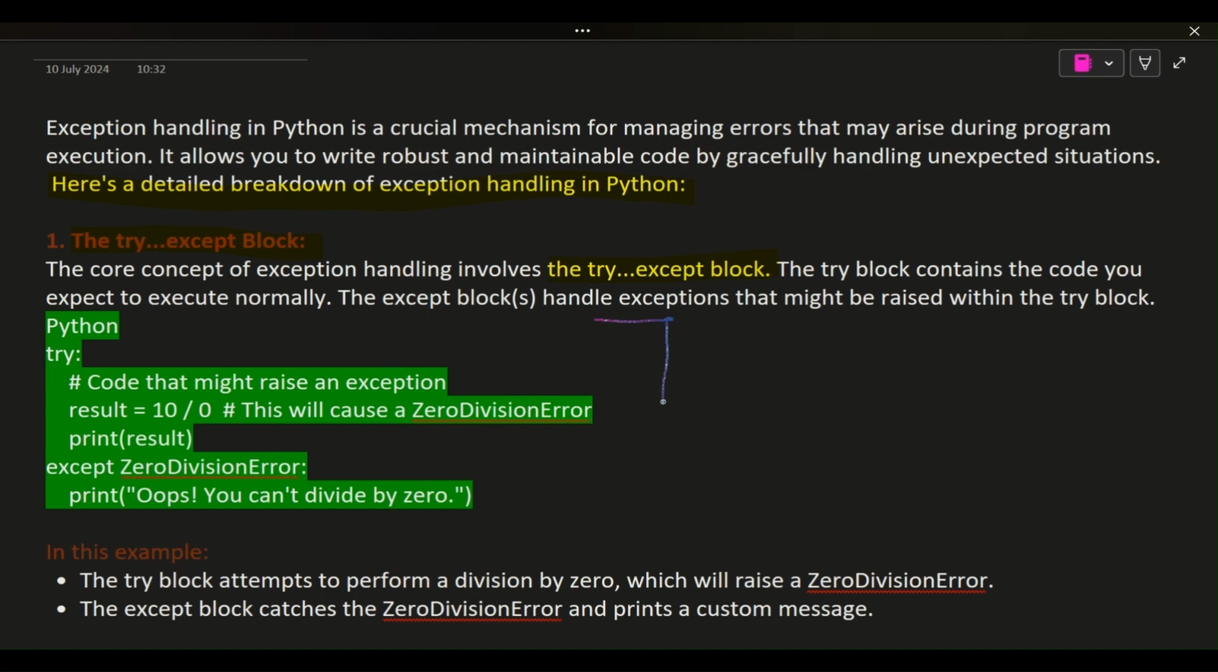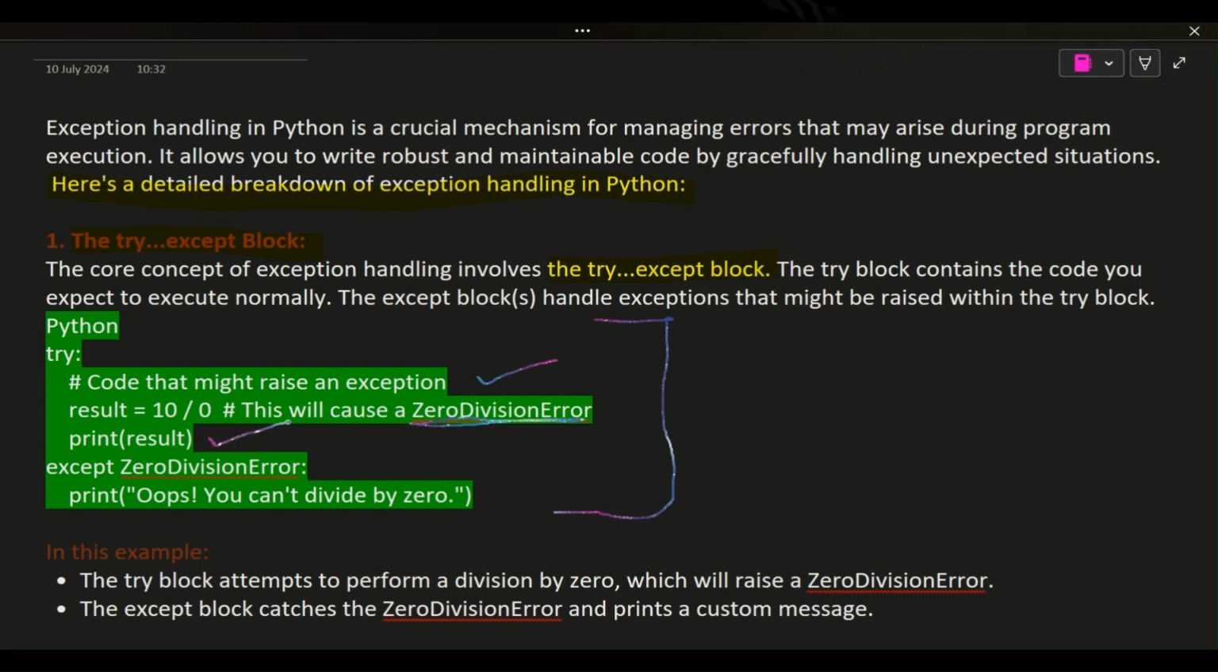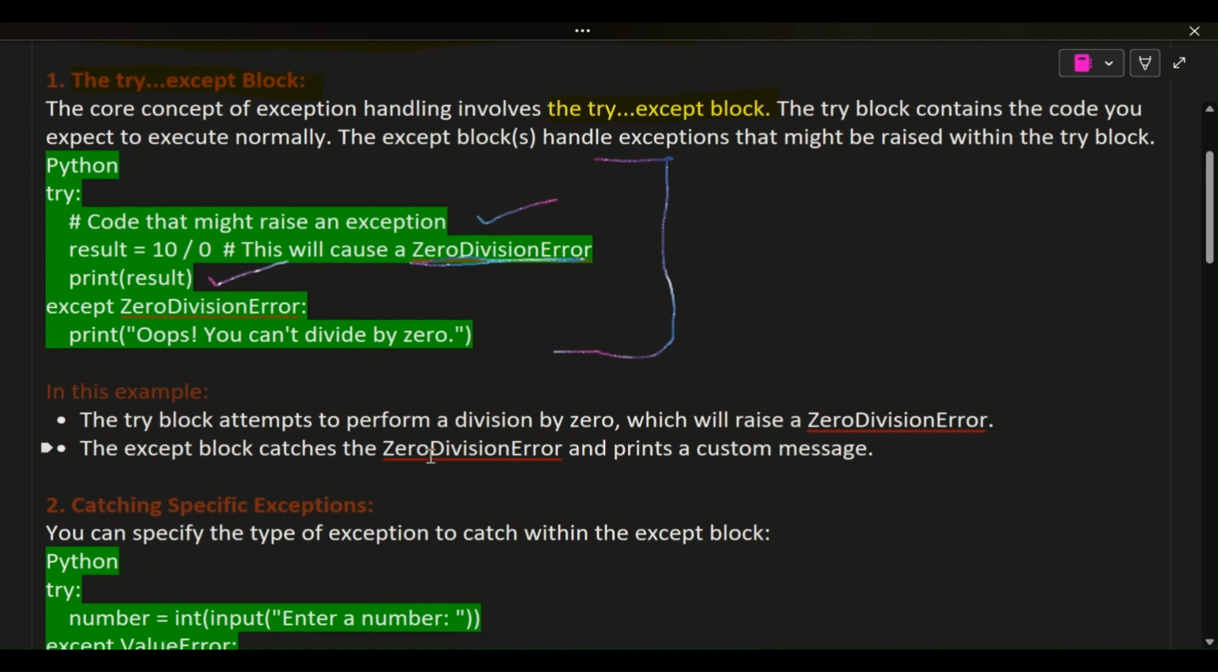Python. try: # code that might raise an exception. result = 10/0 # this will cause a ZeroDivisionError. print(result). except ZeroDivisionError: print("Oops! You can't divide by 0.") In this example, the try block attempts to perform a division by 0, which will raise a ZeroDivisionError. The except block catches the ZeroDivisionError and prints a custom message.